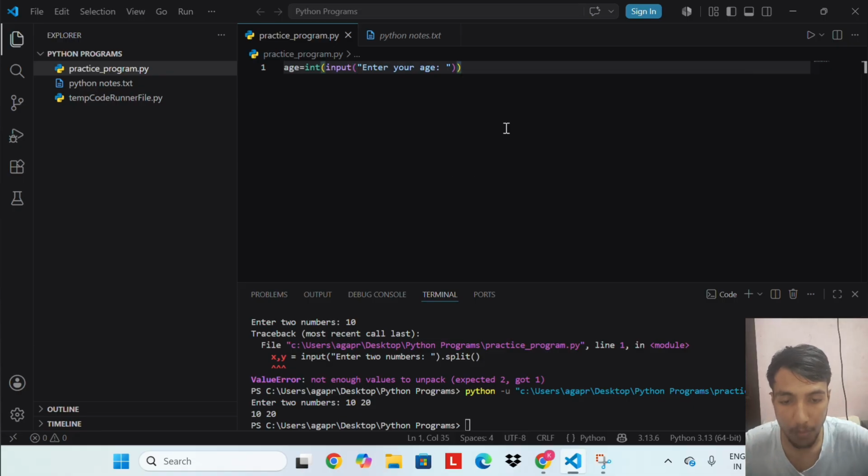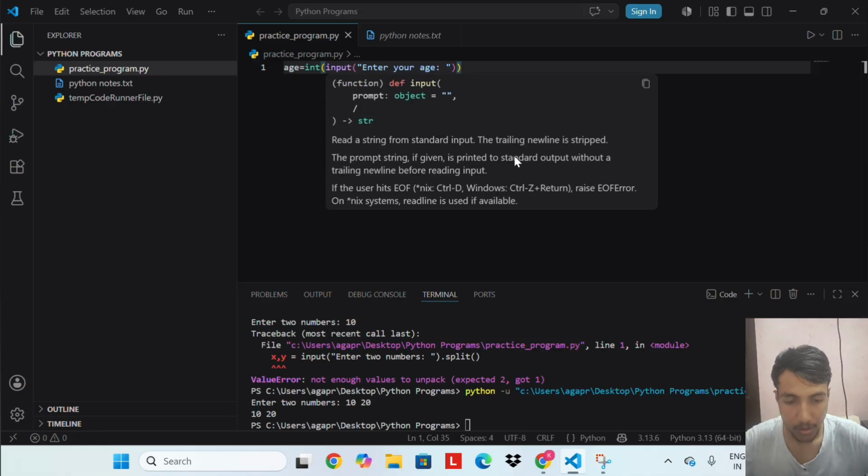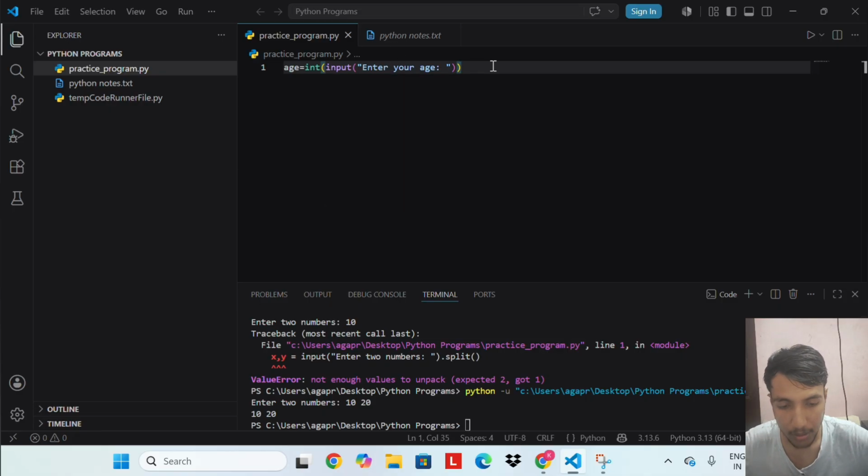Remember, input always returns a string. So if we want to use the value as a number, we need to convert it. This is called typecasting. Look at this. age equal to int input, "Enter your age". Here input gets the value from the user as a string. Then we wrap it with int, which converts that string into an integer, a whole number.